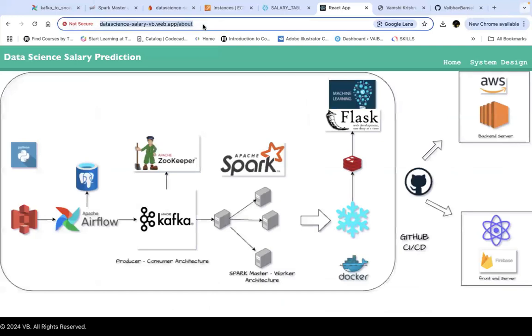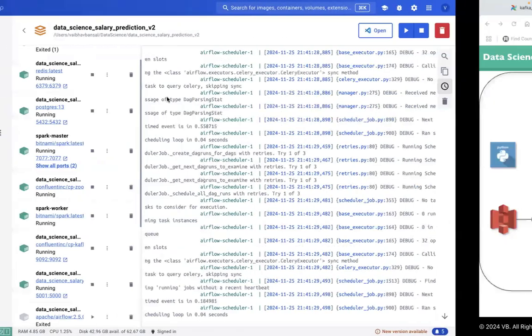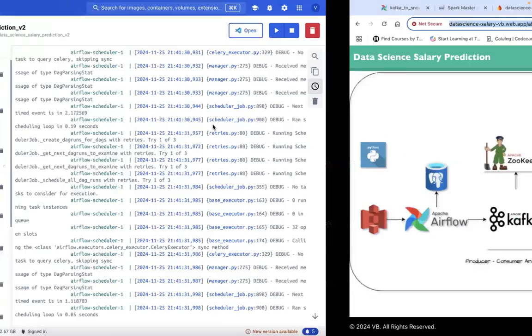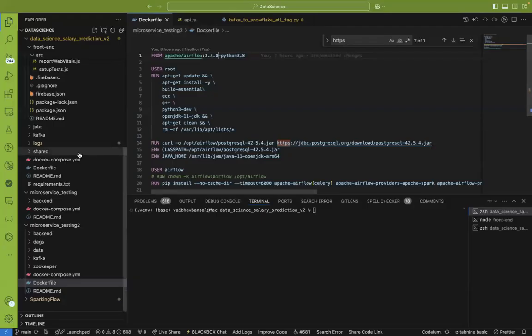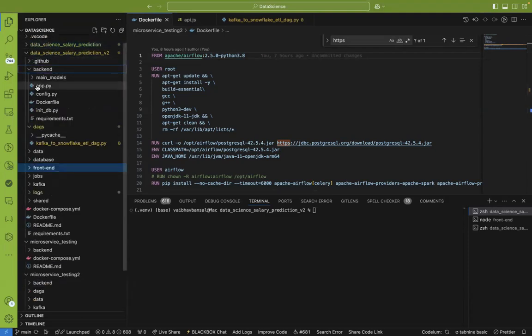But this version is deployed on Firebase for front end. So let's see the code as well. So this is the complete code structure for our app. Here we've got the backend where I've created the app.py, that is the Flask application.